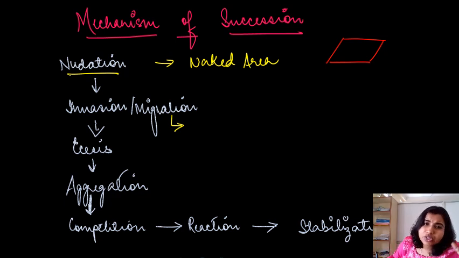Same thing here in case of plants also. Some plants just keep on changing their area, right? So the new plants which will be arriving, invasion or migration, is the new plant which will be coming to a very new area.